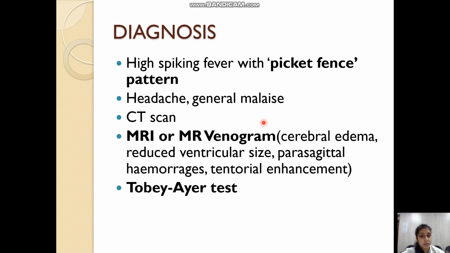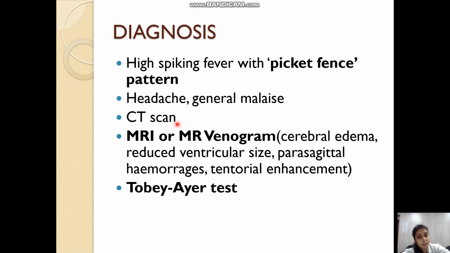So the diagnosis of lateral sinus thrombophlebitis is made by a high spiking fever, which is a picket fence pattern, that is, a sharp peak and a sharp return to the normal temperature will occur, and whenever the graph of this peak and return to normal is drawn, it will be the shape of a picket fence, hence the name picket fence pattern fever. There will obviously be headache and general malaise.